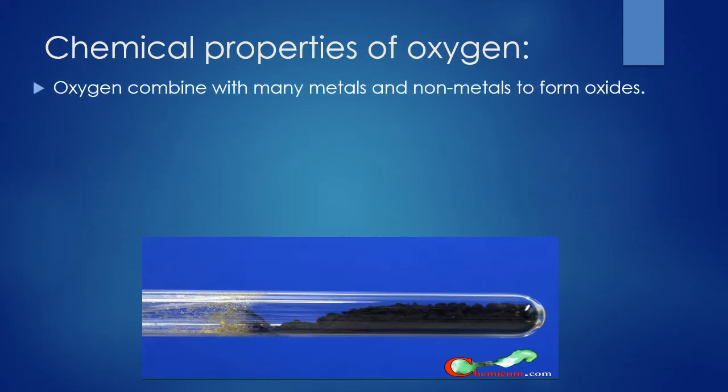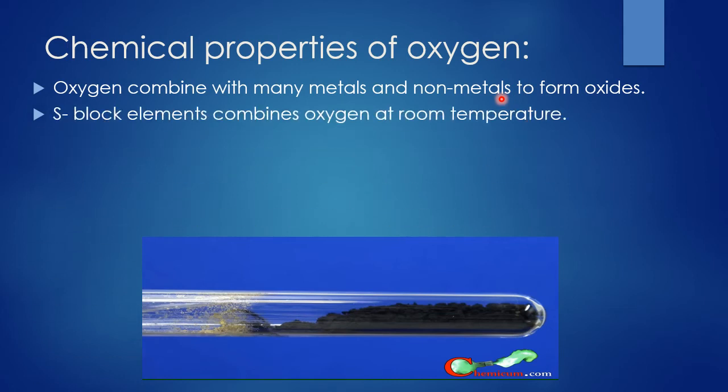Chemical properties of oxygen. Oxygen combines with many metals and non-metals to form oxides. For example, it reacts violently with sodium. Sodium, when it reacts with oxygen, gives you sodium oxide, that is Na2O. With non-metals, you know the water molecule, hydrogen is a non-metal, so oxygen reacts to give non-metallic oxides. There are many non-metallic oxides: phosphorus trioxide, phosphorus pentoxide, sulfur dioxide, etc.